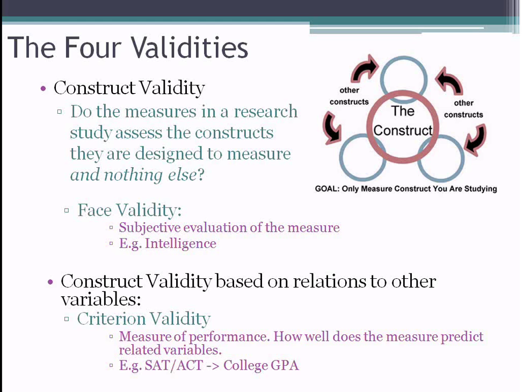Criterion validity is about how well the measure predicts performance. So for example, if the SAT and the ACT do a good job measuring academic ability, then they should predict how well one does in college. Turns out that they do, but only for the first semester of freshman year. Every semester after that, the criterion validity of the SAT and the ACT gets weaker and weaker and weaker.